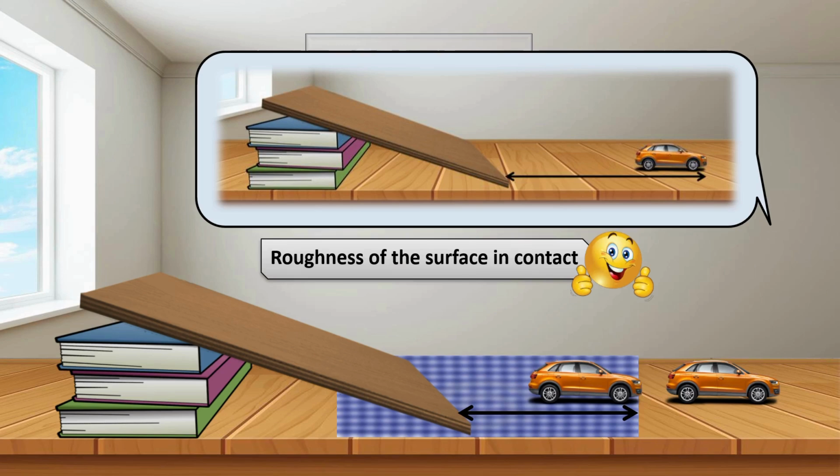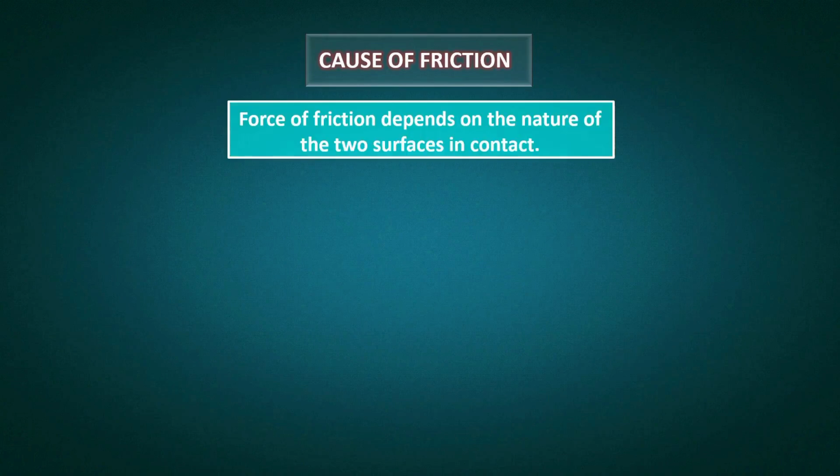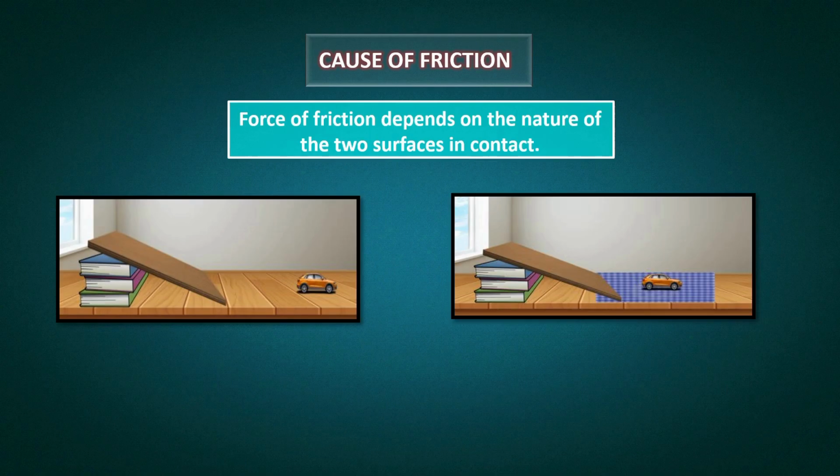This is because of the roughness of the surface in contact. So force of friction depends on the nature of the two surfaces in contact. When there is a tablecloth, the surface is not smooth. That's why the car did not go a further distance.